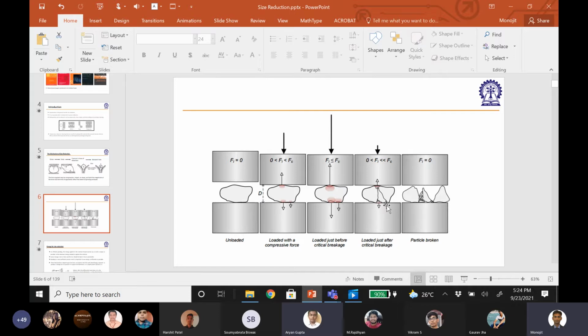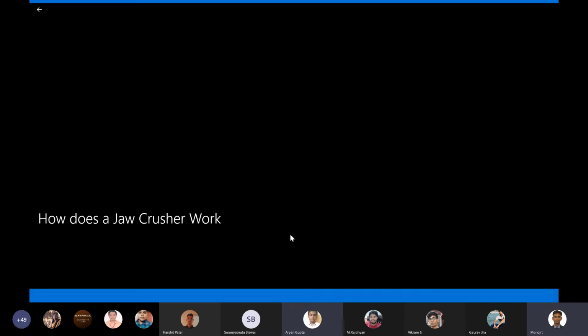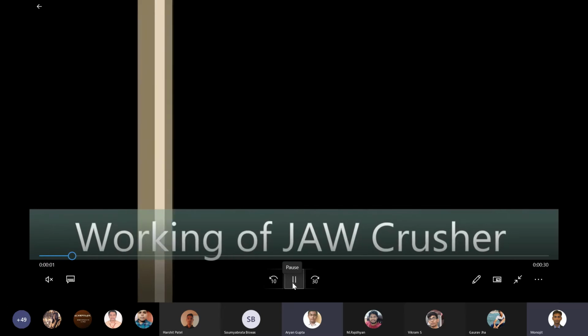Yes, sir, but for the jaw crusher example, aren't we considering that there will obviously be more than one impact on a particle? No. We will make sure that most of the particles will be hit, but we cannot ensure absolutely that all the particles will be hit.